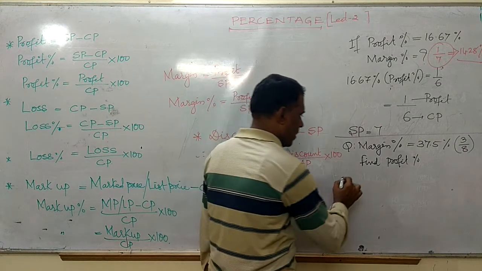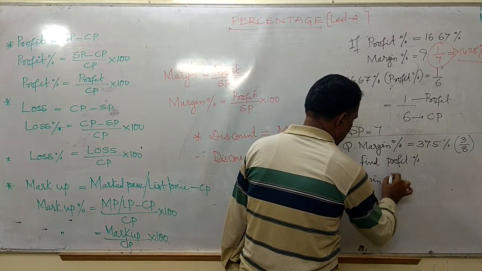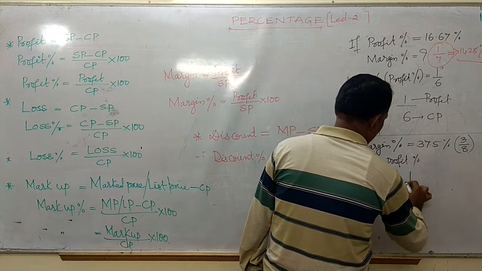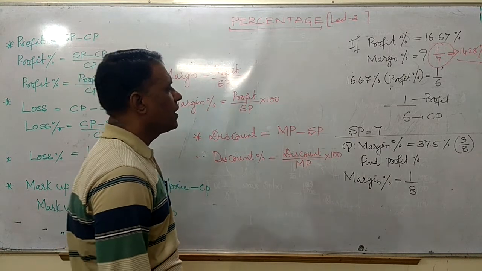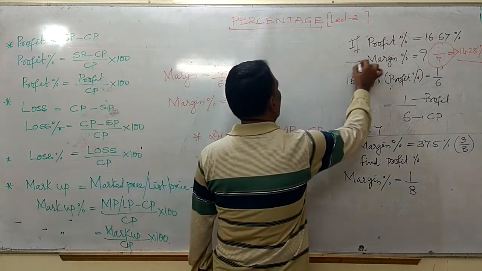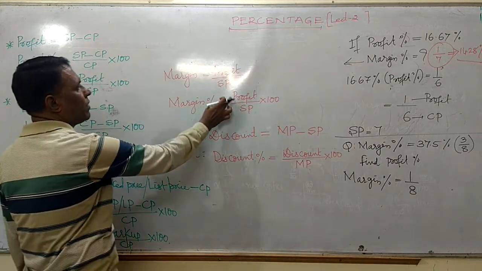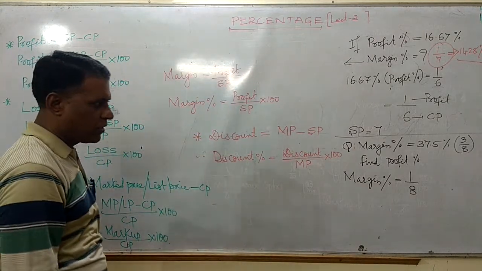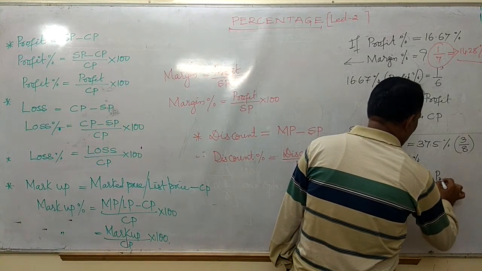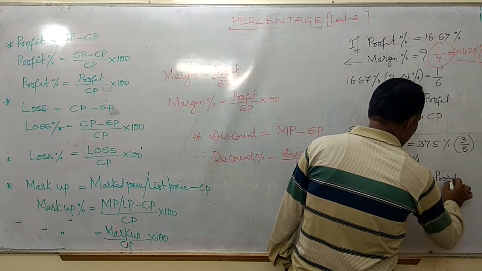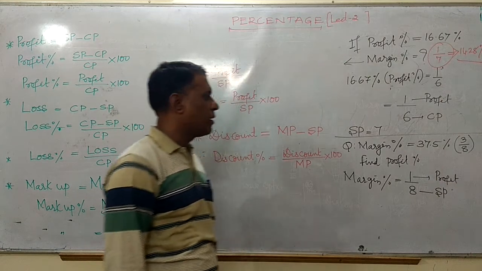Now you see, margin percentage is equal to 1 by 8. We already know it: margin percentage is nothing but profit divided by selling price, friends. 1 is the profit and 8 is the selling price.